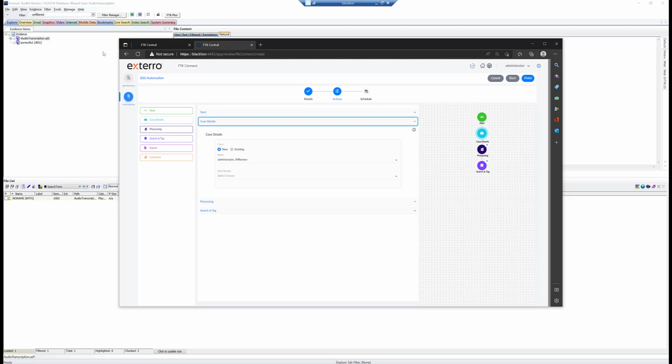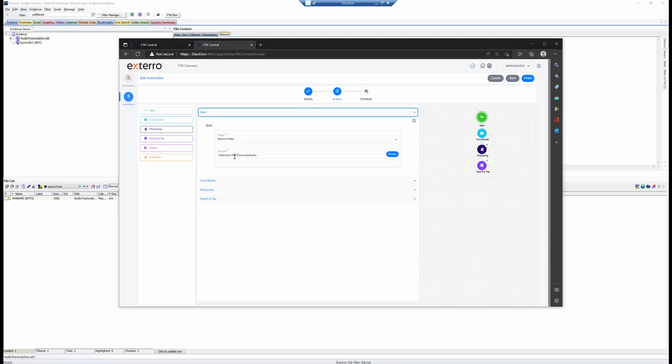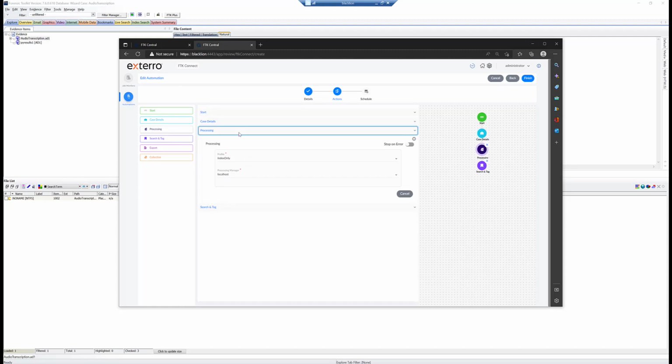So when I ran this automation process earlier off camera, the output I put into Python Scripter was send it to the F drive transcribe audio transcription directory. And so my Python script would create that directory inside of that folder and dump the text files into that directory. Then what happens is FTK Connect will detect that, hey, okay, I already have an audio transcription case, so Justin must want to dump that evidence into that case. Okay, so I'm going to do that.